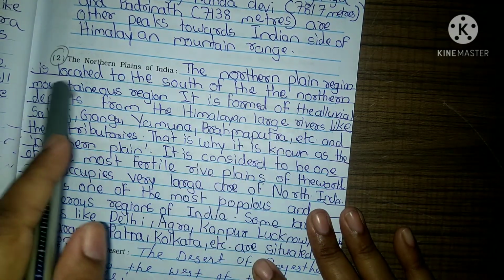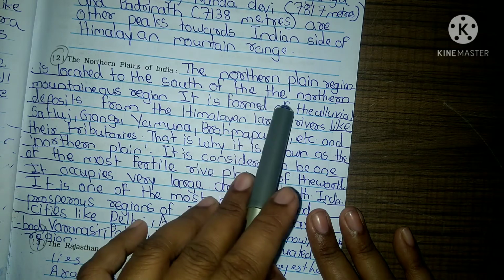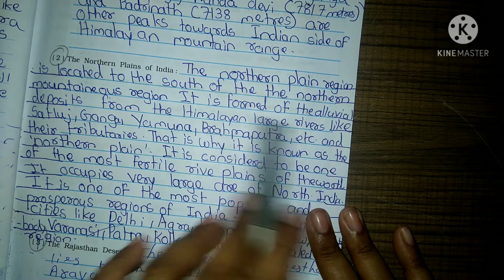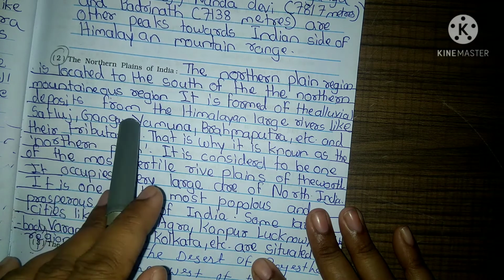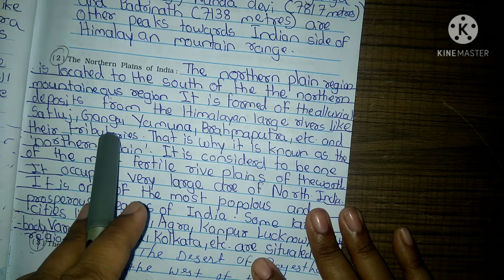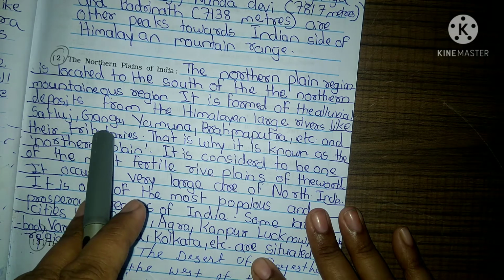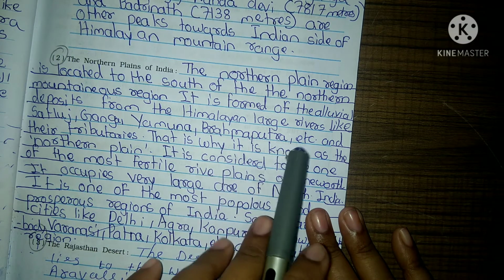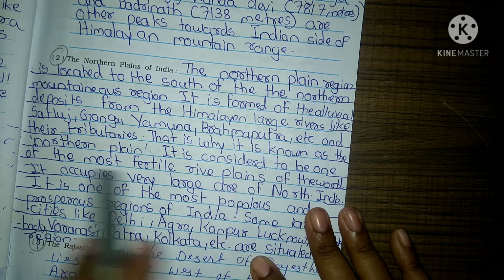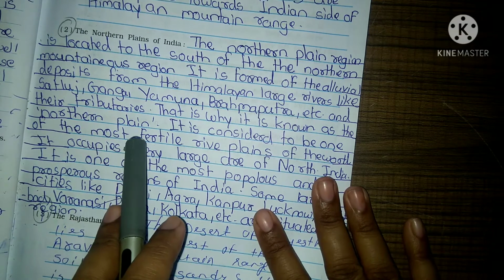The northern plains of India. The northern plains range is located to the south of the northern mountainous range. It is formed of the alluvial deposits from the Himalaya. Large rivers like Satluj, Ganga, Yamuna, Brahmaputra, etc. and their tributaries form it. That is why it is known as the northern plain.